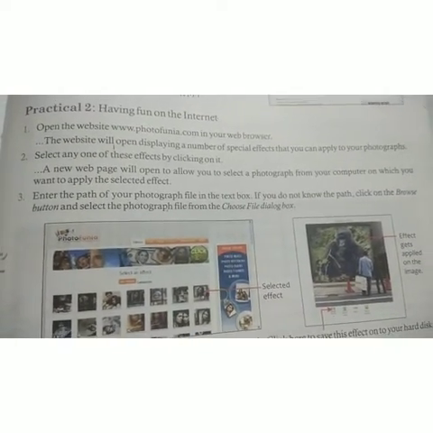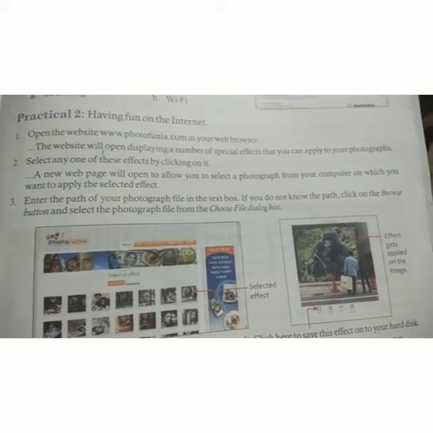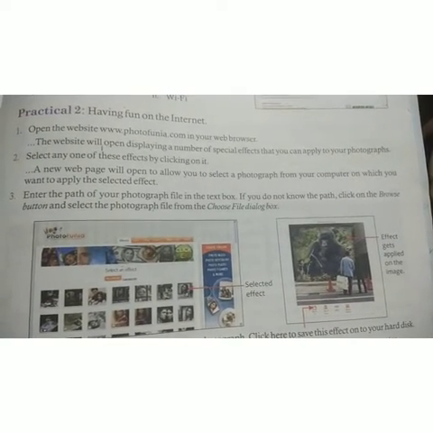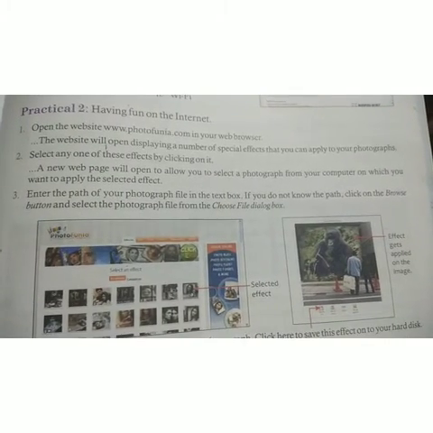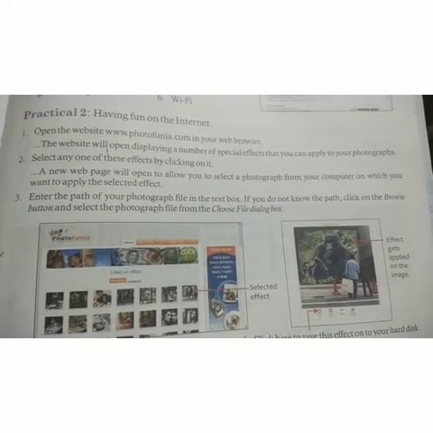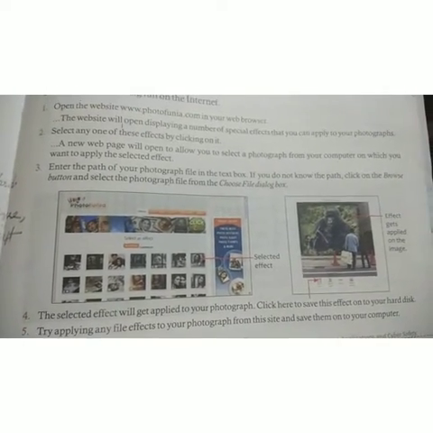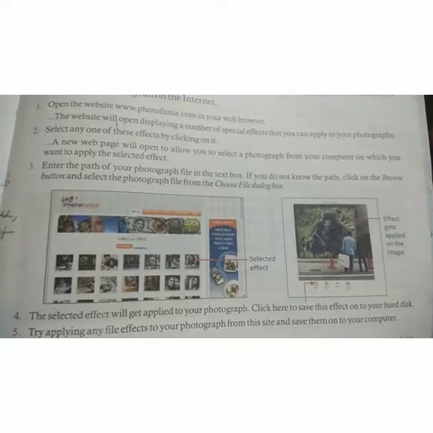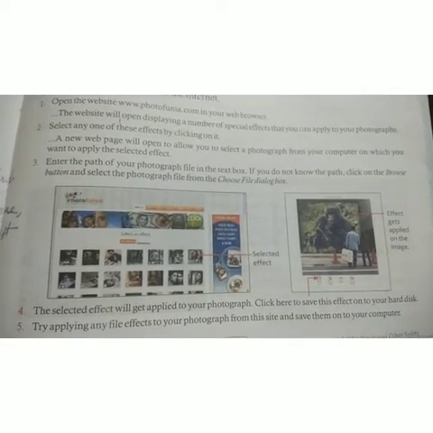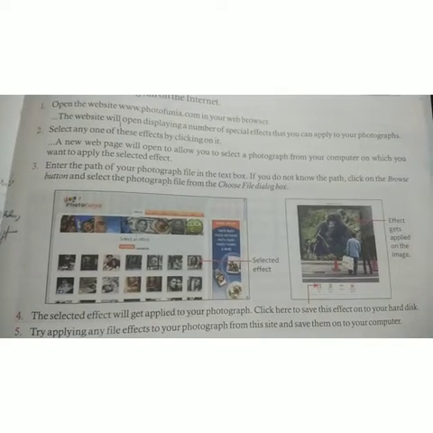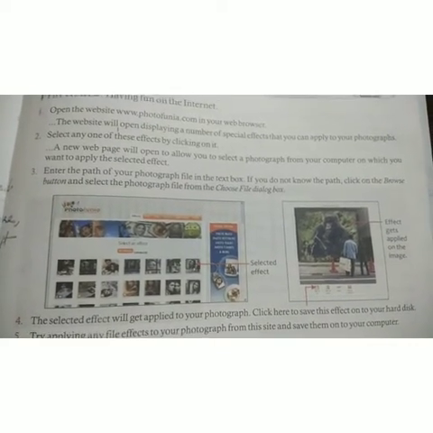Then students, enter the path of your photograph file in the text box. If you do not know the path exactly, click on the browse button and select the photograph file from the choose file dialog box. So students, you can see the selected effect will get applied to your photograph. Then click here to save this effect onto your hard disk. Then try applying other effects to your photograph from this site and save them onto your computer.